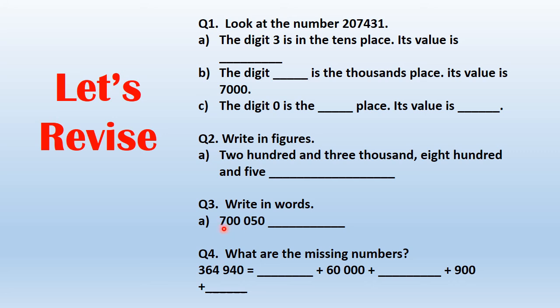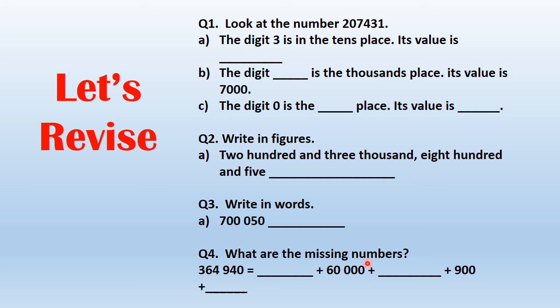So, how would you write this? 700,000. This is just 700, right? So 700,000, comma, and how would you write this? 50, right? So 700,000 and 50. Because it's only 50, there is no 100 here. So you will write 700,000 and 50. Okay?